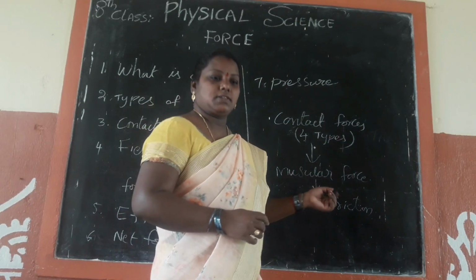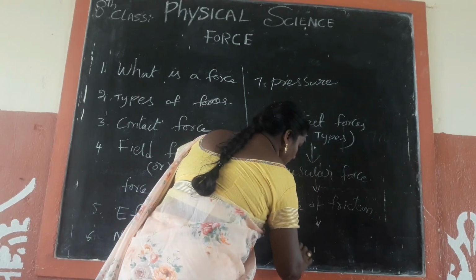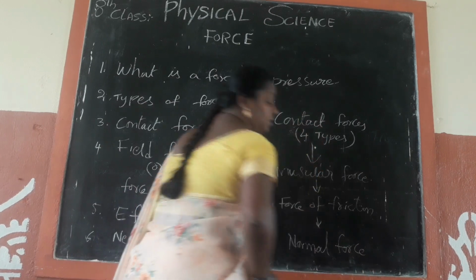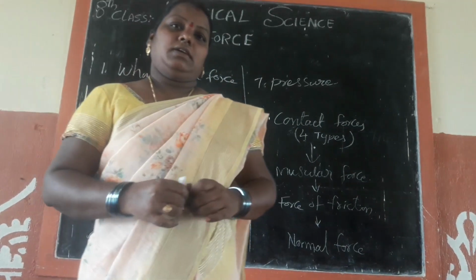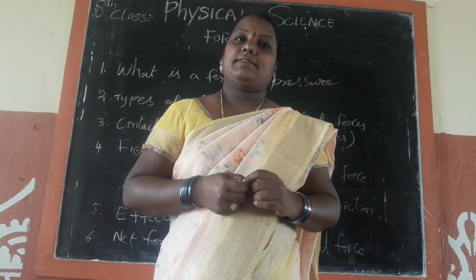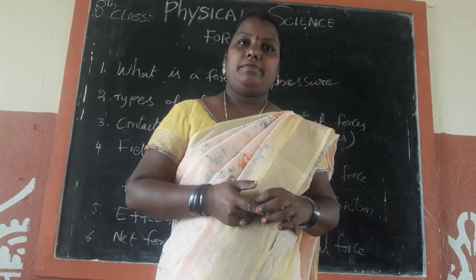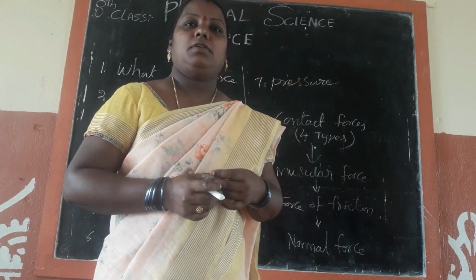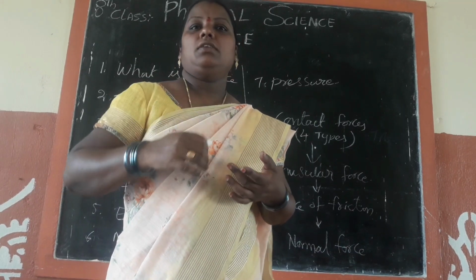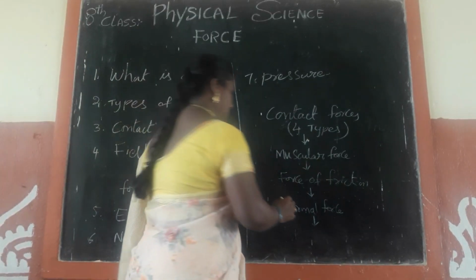Next contact force is normal force. Third one is normal force. Normal force is the force in a direction perpendicular to the plane surface. For example, when we put an object on the table, we can see the normal force on the surface.